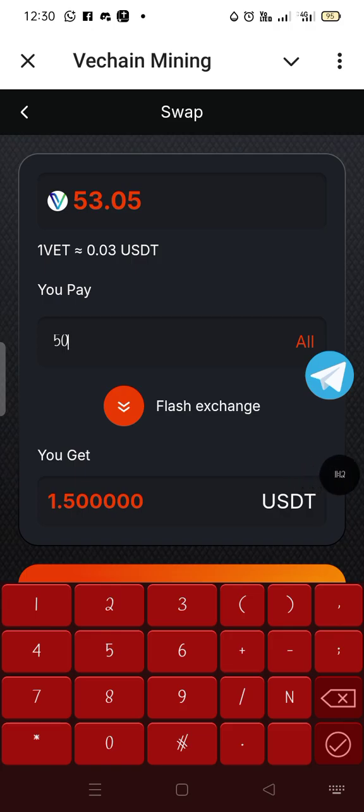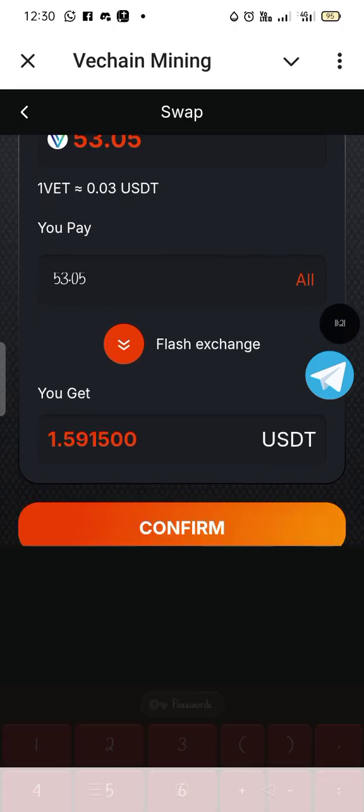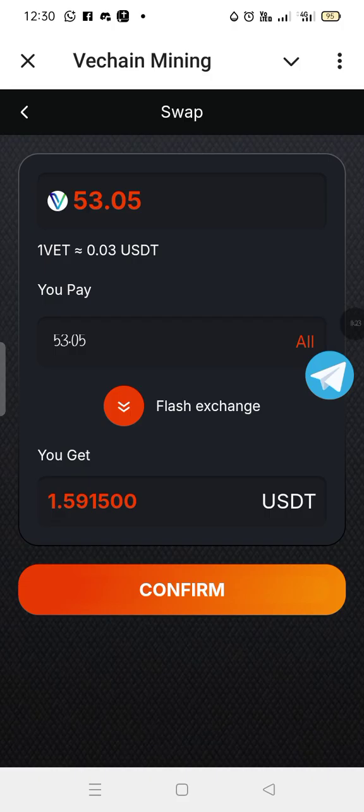So for example, if I want to put a specific amount that I want to swap into US dollar, I just type in. But if I want to put everything, I just click on all. If I tap on all, the balance will be displayed there. You can see my balance 53 is equal to $1.59. And remember the minimal amount I can withdraw. If you want to withdraw, first you have to exchange your VET coin into US dollar, into USDT. Then that is when you go to withdrawal. So I'm going to show you that too.